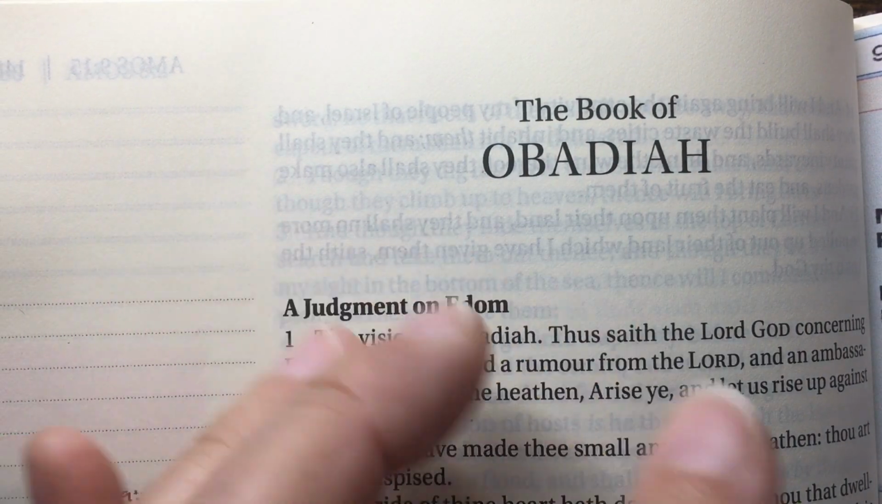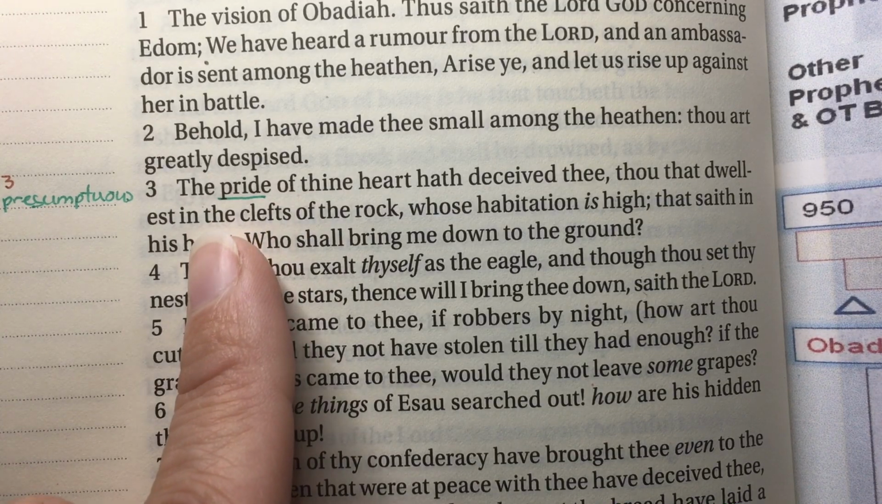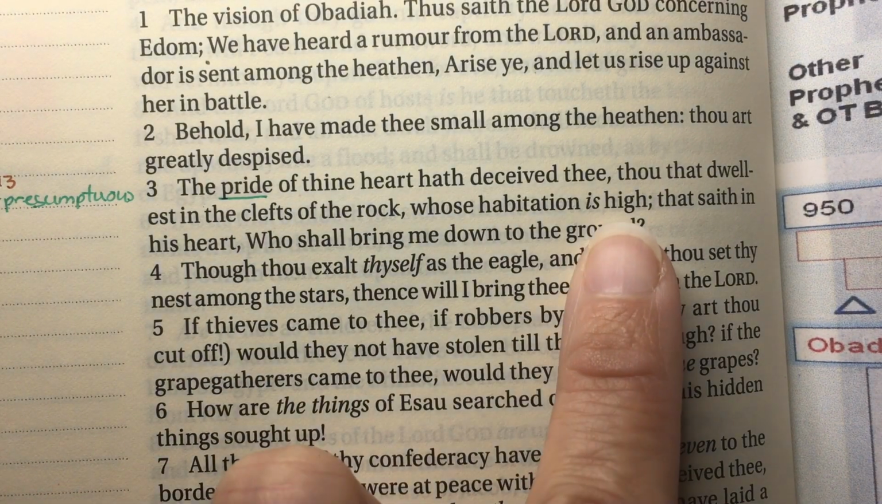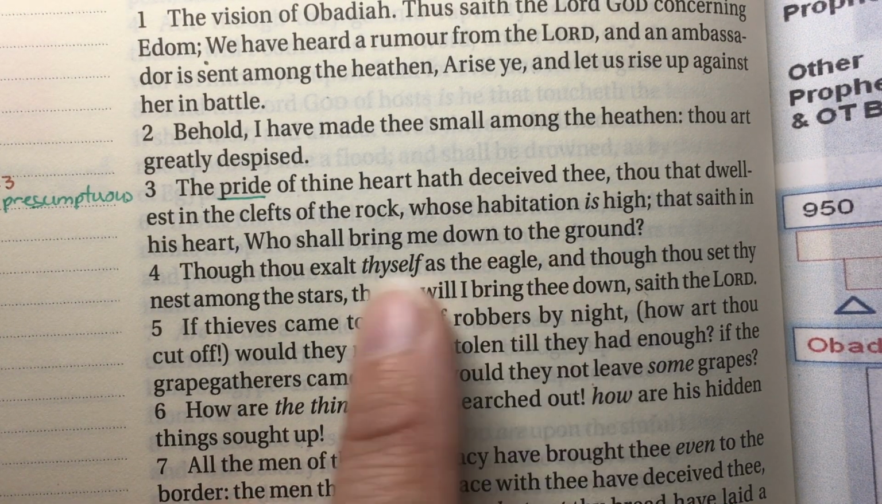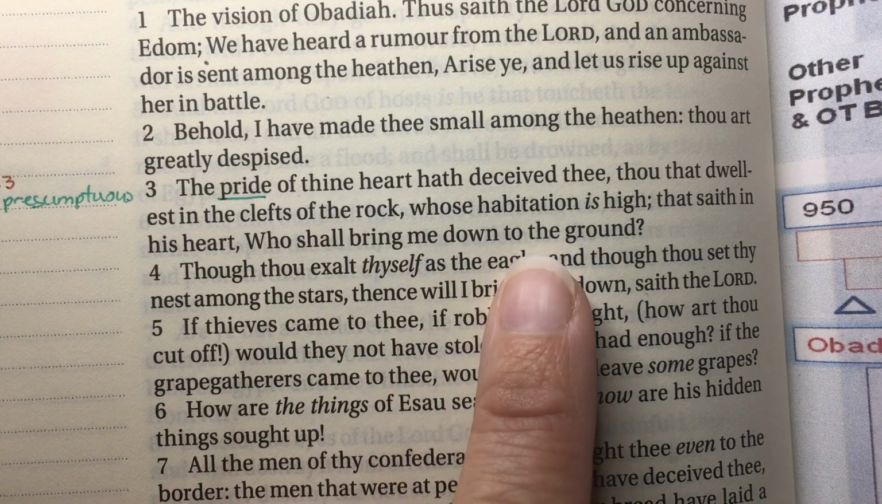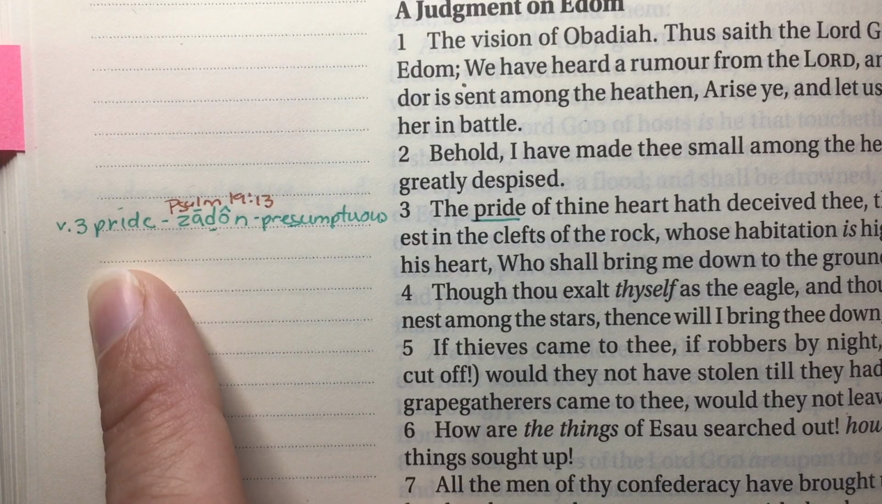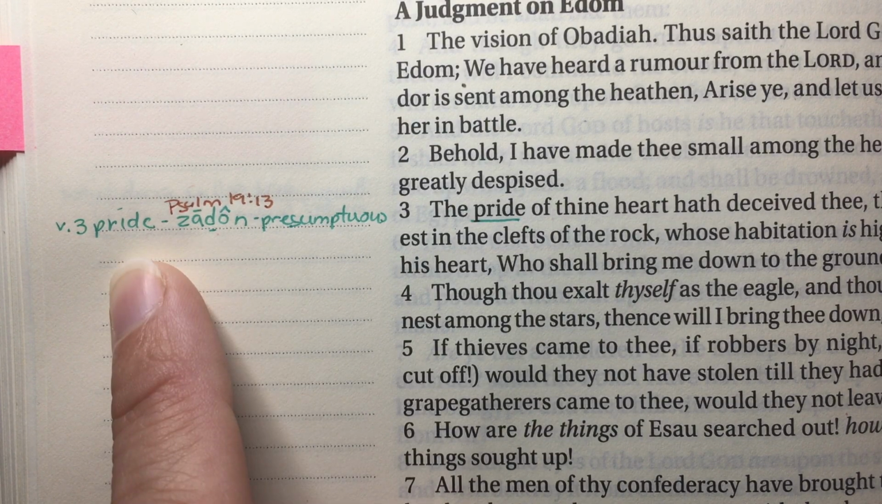But because I'm now adding inserts, that area is blank. So here in Obadiah verse 3, it says, "The pride of thine heart hath deceived thee, thou that dwellest in the clefts of the rocks, whose habitation is high, that saith in his heart, who shall bring me down to the ground?" So this word pride is Zadon, and something that I'm noticing that I forgot to write. I normally write the Strong's number here, and I just forgot it, so I'll go back and add that later.